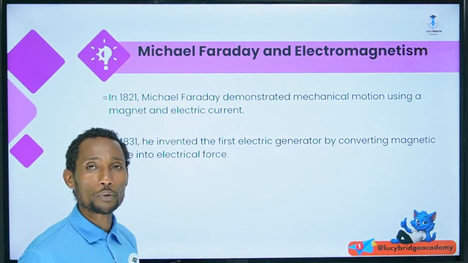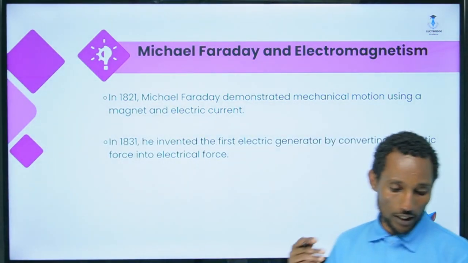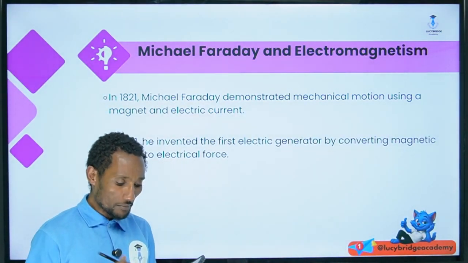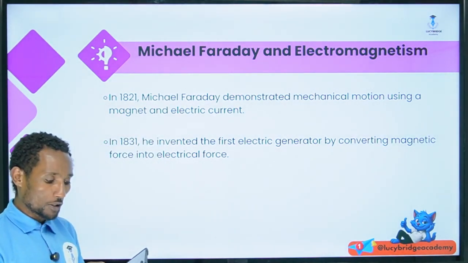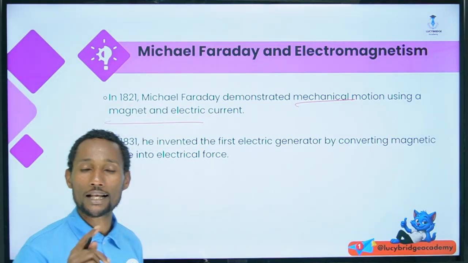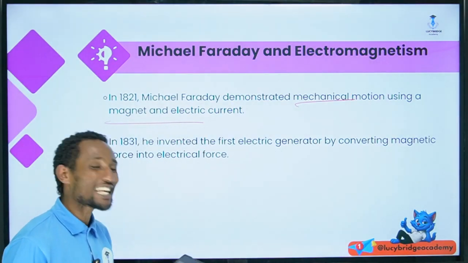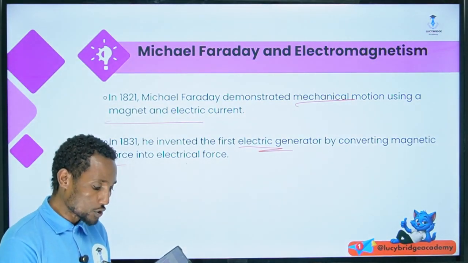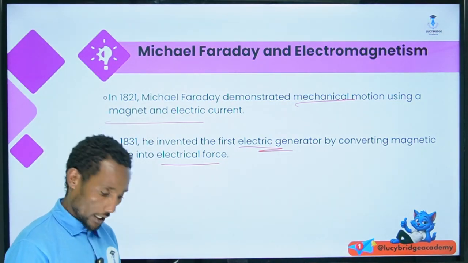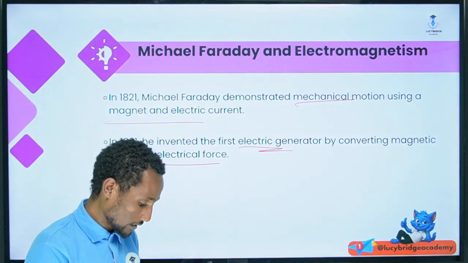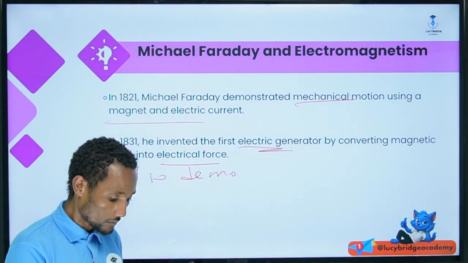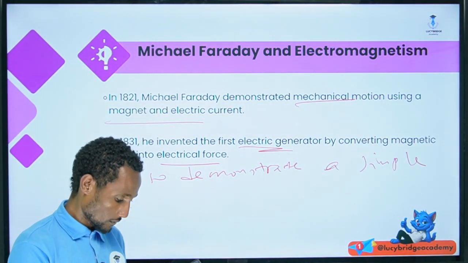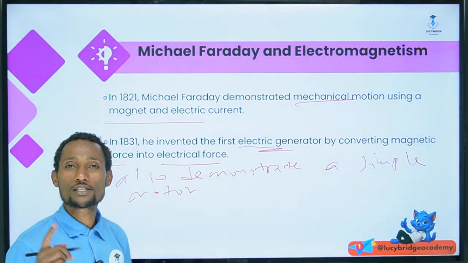The second one is Michael Faraday, who was a pioneer contributor in working on electromagnetism. In 1821, Michael Faraday demonstrated mechanical motion using magnetic force and electric current. He invented the first electric generator by converting magnetic force into electric force. He also demonstrated a simple motor in his experiment.